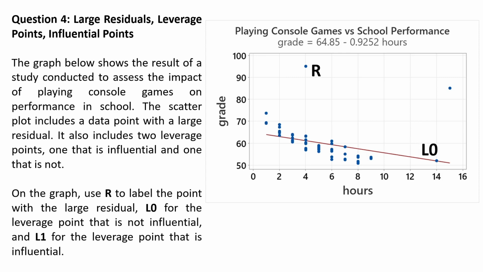The first one is not influential. Why? Because it has a small residual. So if a leverage point has a small residual, it's not going to be very influential. A leverage point that has a big residual is going to be influential. And so these are the appropriate labelings. Now I want to point something out, a bit of a subtlety here.